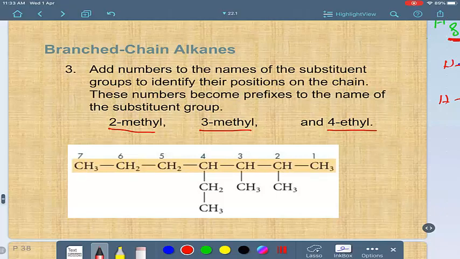What do you have to do afterward? You have to name the compound, but you have to use alphabetical order for the substituents. You cannot start with methyl because it starts with M, but you have to start with ethyl because it starts with E.